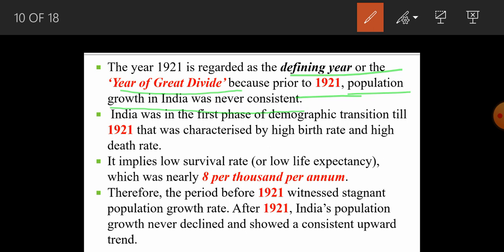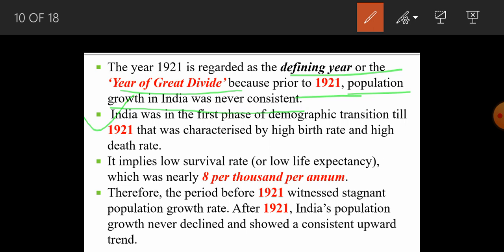Because before 1921 the population was not at all consistent, it was backward and very stagnant. After 1921 we can see consistency in terms of birth rate, death rate, life expectancy, and also standard of living. That is the reason it was the year of great divide.